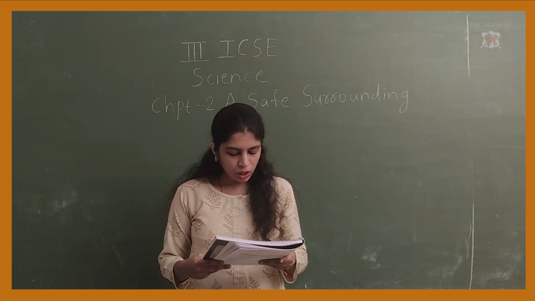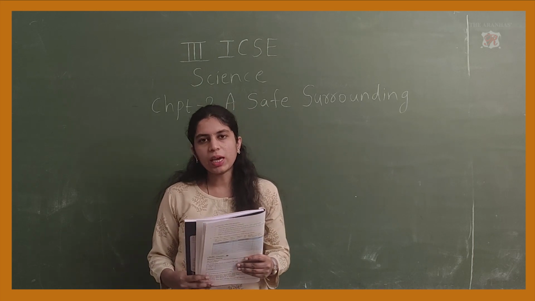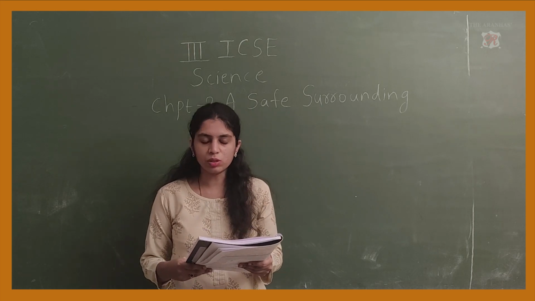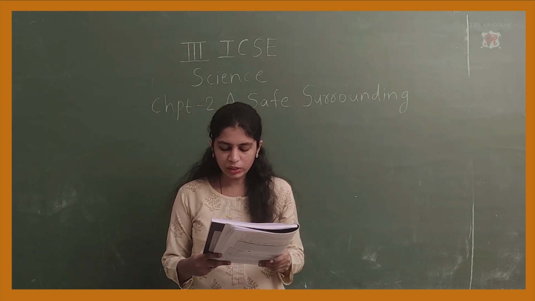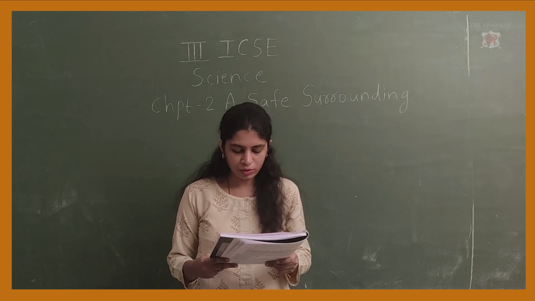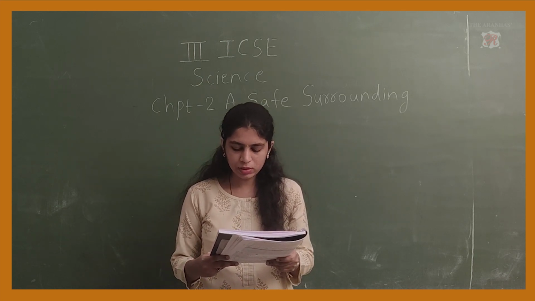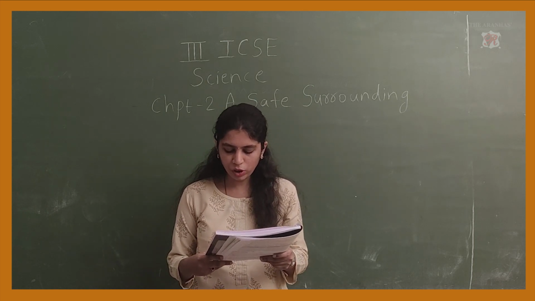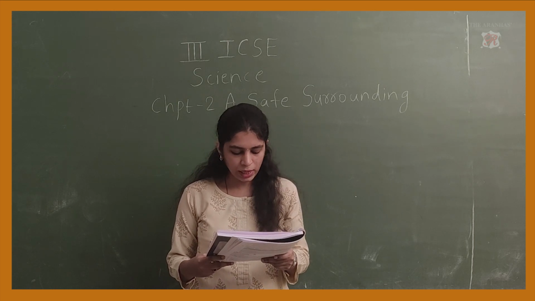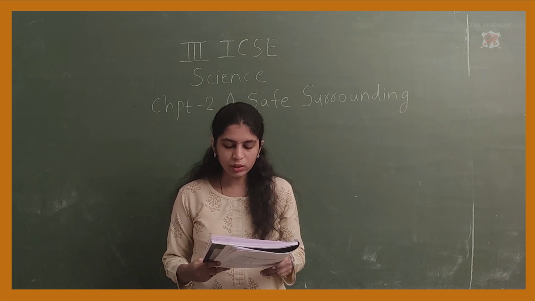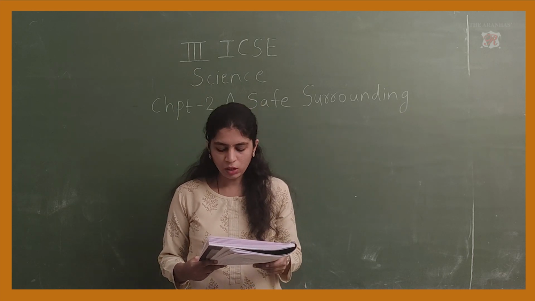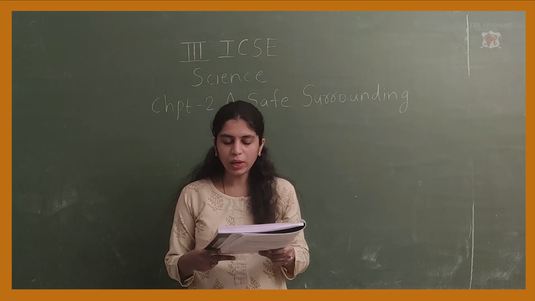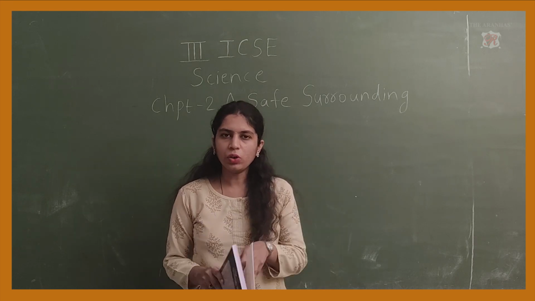Safety rules are made to avoid accidents. So to avoid such accidents, we have made the safety rules. We should always follow these safety rules to keep ourselves safe. Following them will help us stay safe. Let's read about some safety rules that we should follow at home, at school, and while on the road. In this chapter we will learn safety rules which we should follow at home, at school, and while walking on the road.